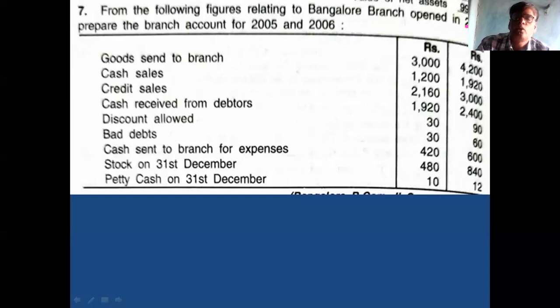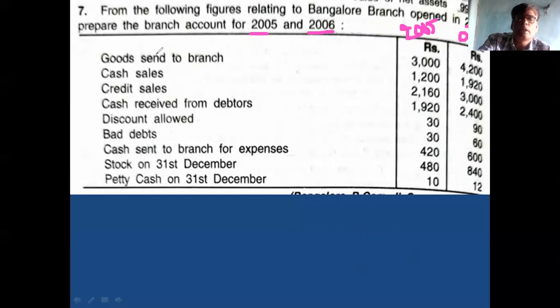Then first you have to prepare branch account for the year 2005. Then you have to prepare branch account for the year 2006. First for the year 2005, this is the 2005 column and this is the 2006 column.